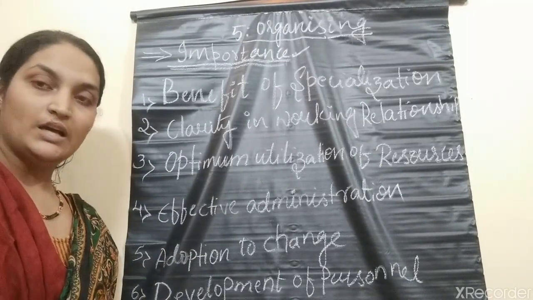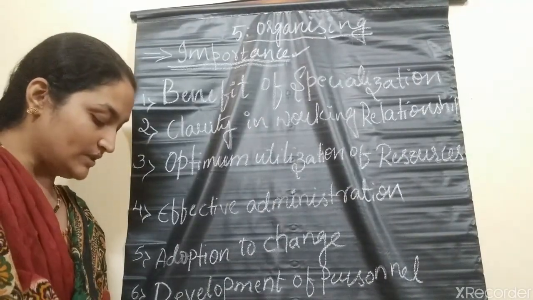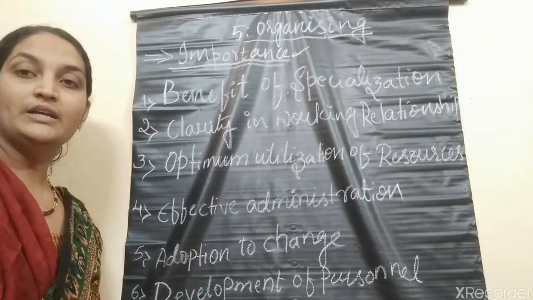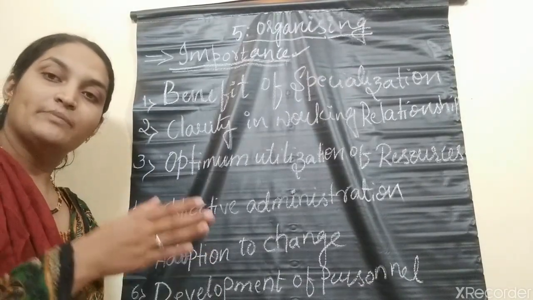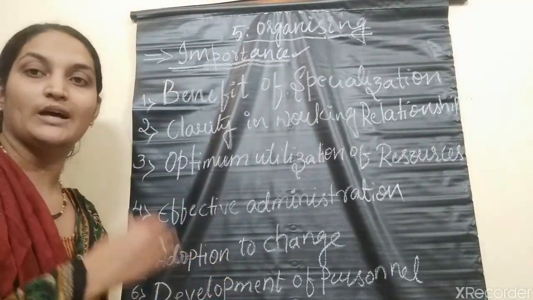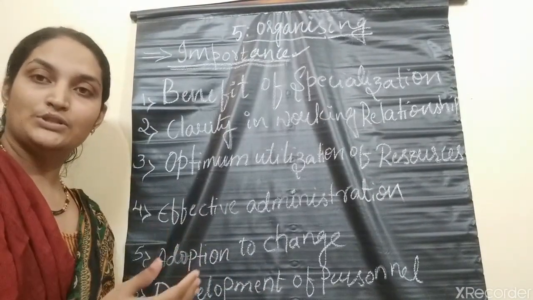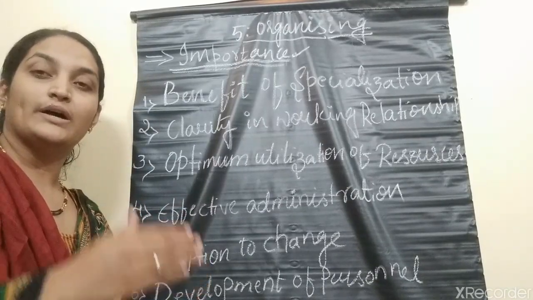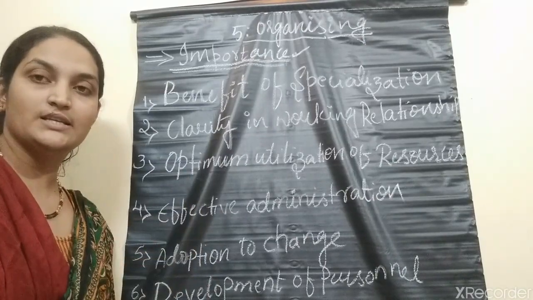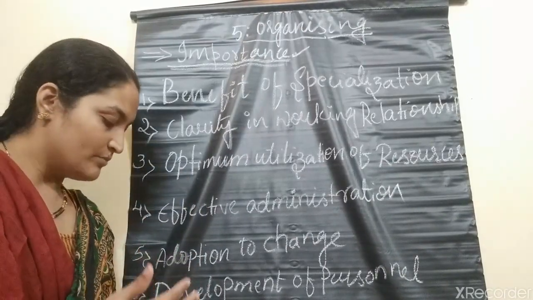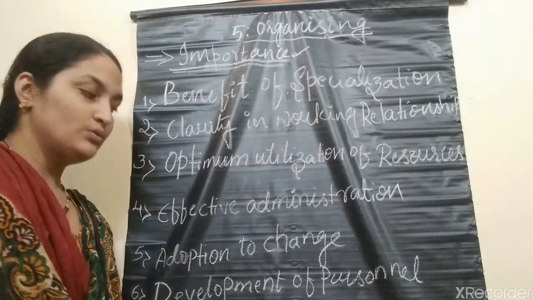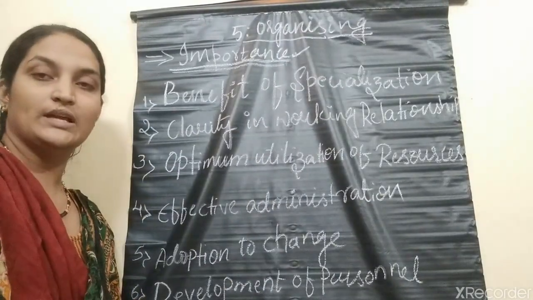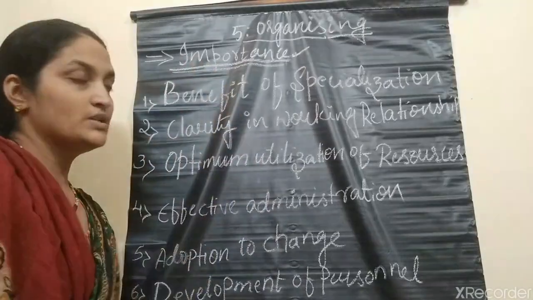So organizing helps in the growth as well as the diversification of enterprises by deviating from the existing norm. By deviating from the existing norm, they can also think about adding new job positions, introducing new products, or expanding their business, that is, establishing their business in new geographical territories or producing new product lines. So with the help of organizing, you can expand your business organization as well as grow. That is the importance of organizing.